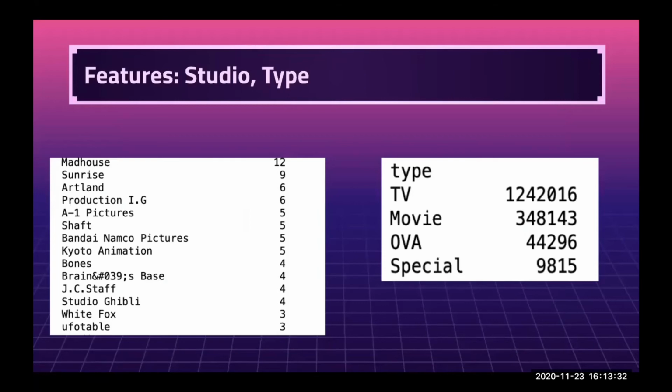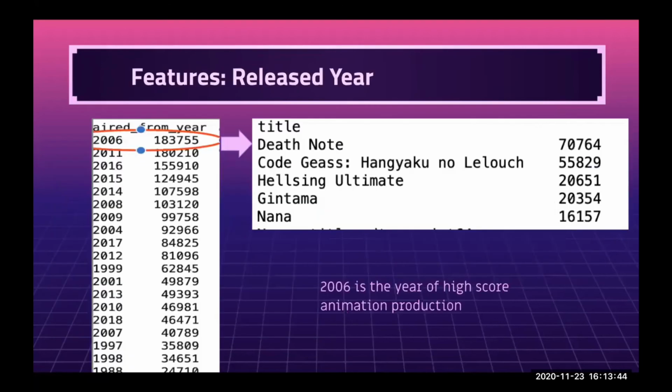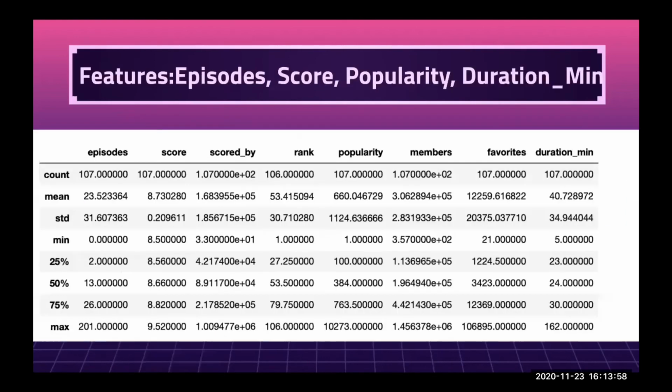The first feature is that Madhouse, Sunrise, and Artland are the main firms producing high-quality animes, and the major type of those animes is TV serials. The next feature is that 2006 is the year of high-score animation production. For example, Death Note, Code Geass, and Gintama were made in this year. These are the general features of the high-quality animes. The average number of episodes is 23, and the average duration of each episode is 40 minutes.